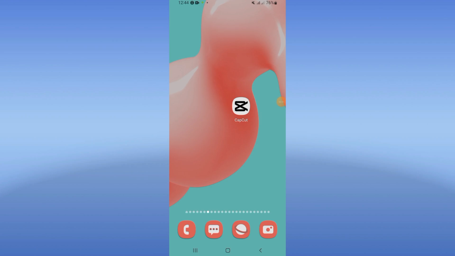How to fix CapCut sound problem. What's up everybody? If you have a sound problem on your CapCut, we're going to fix this problem now.